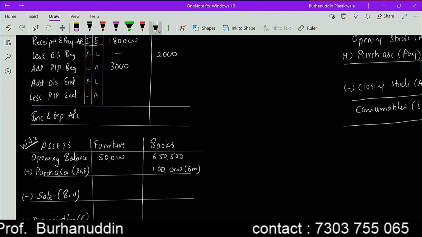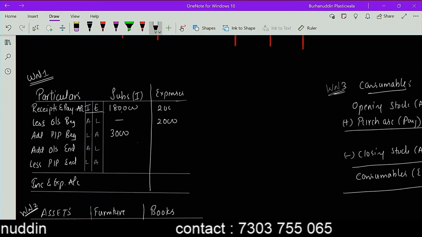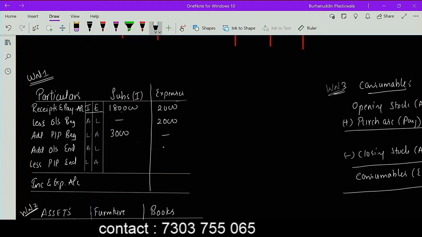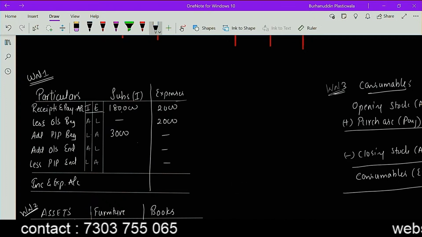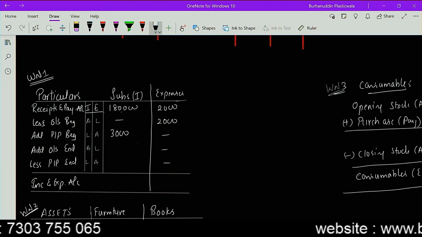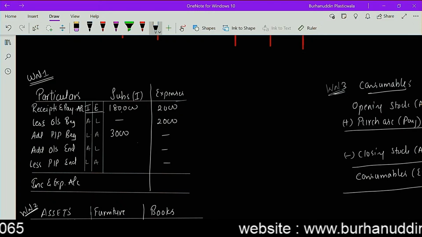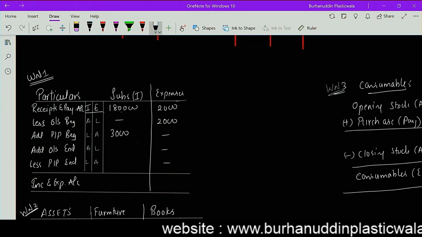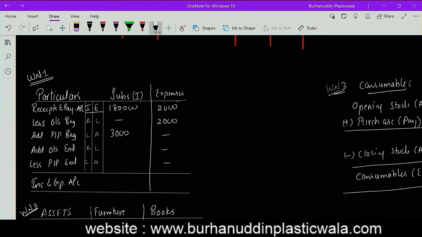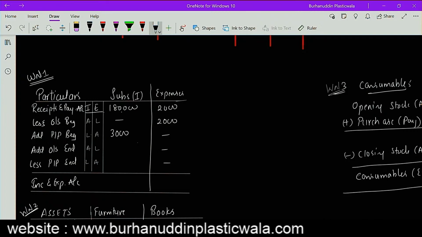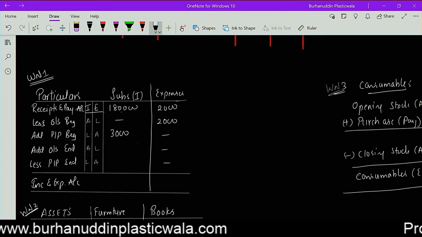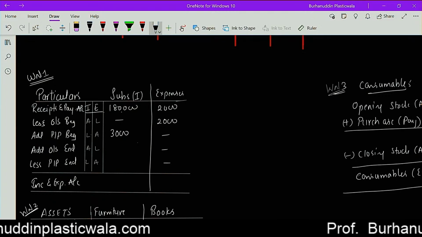The next one that we have is outstanding expenses paid, 2000. So your outstanding expense is 2000, correct? And we do not have any items over here. Now have a look at this, Netra. We had 2000 outstanding at the beginning. There were expenses which weren't paid till last year, and we paid them in this year. So definitely there will be no outstanding in the next year, right?